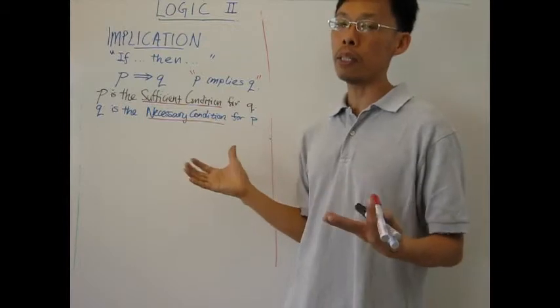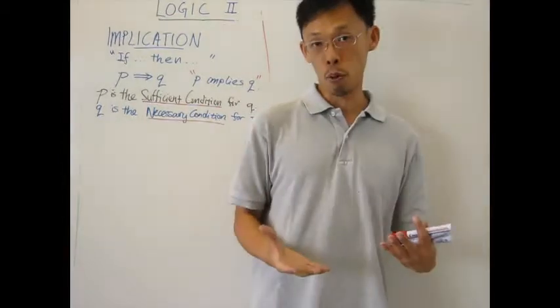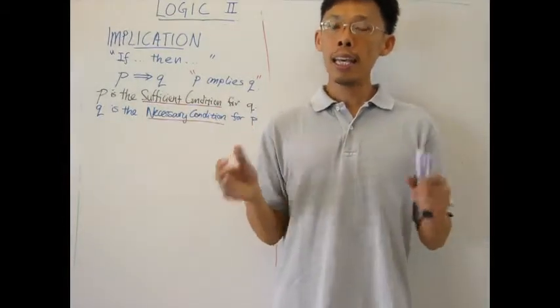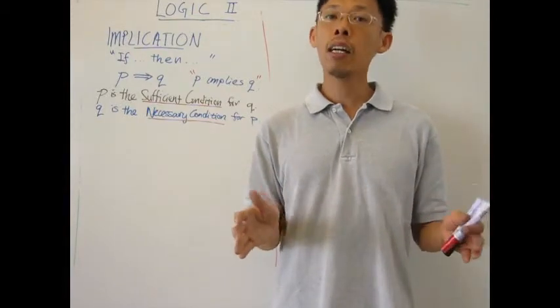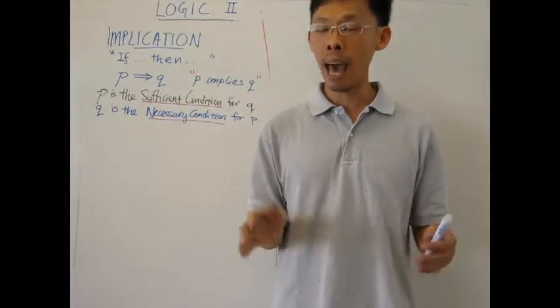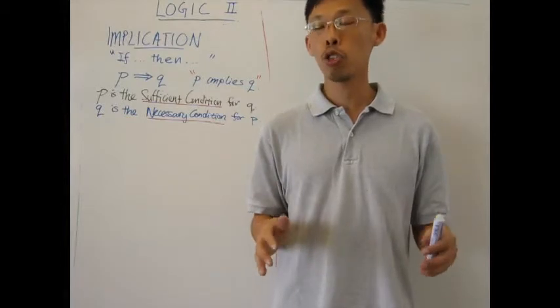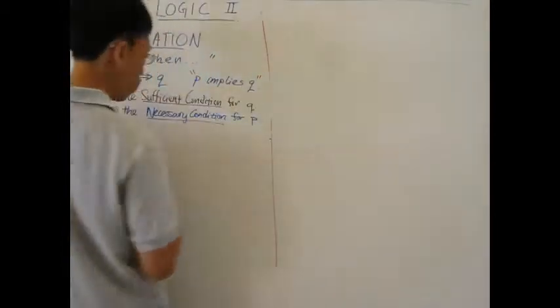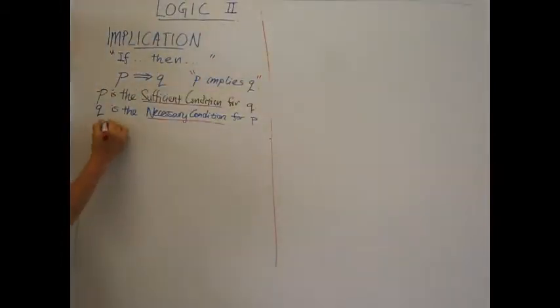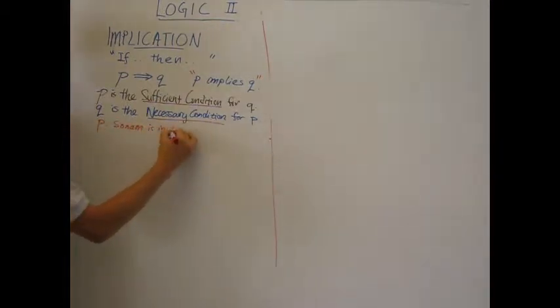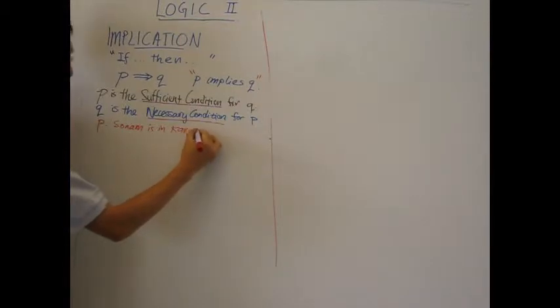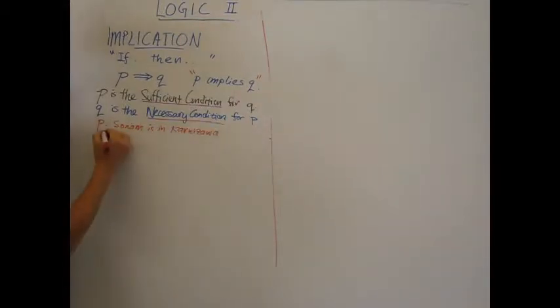It's easier to remember this if you use an example. For example, if Sonam is in Karizawa, then Sonam is in Japan. So here I have an example, right? P is Sonam is in Karizawa. So this is my condition. And then Q, Sonam is in Japan.